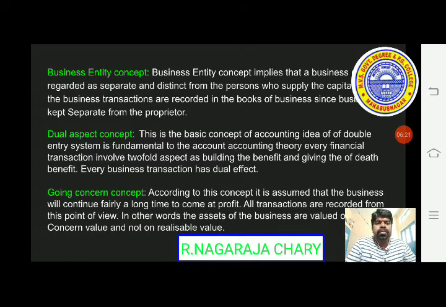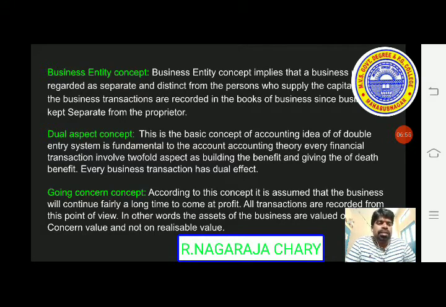According to the nature, we may have a classification, which we will see in further PPTs: three types of accounts, that is personal accounts, real accounts and nominal accounts. Whatever the type of account, if there is a transaction, two aspects are to be recorded in the books of accounts.